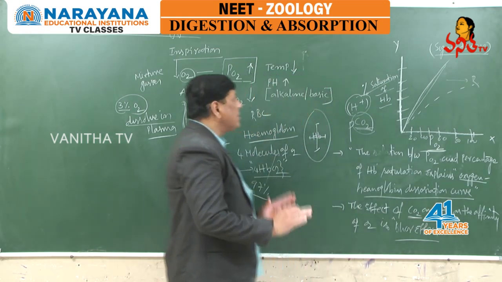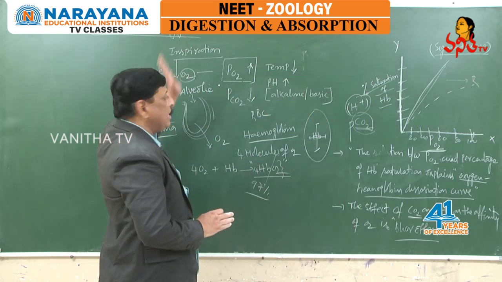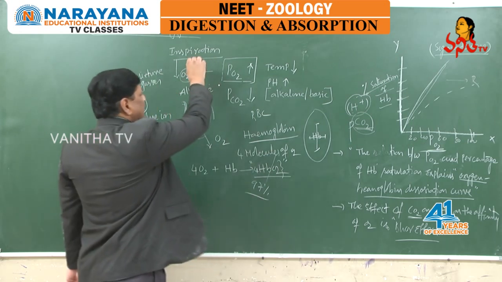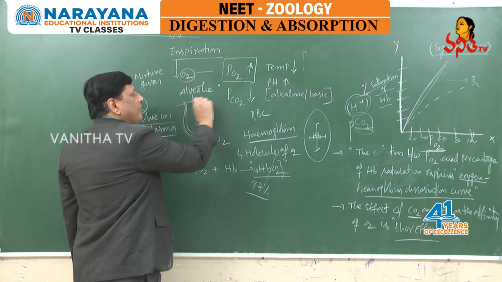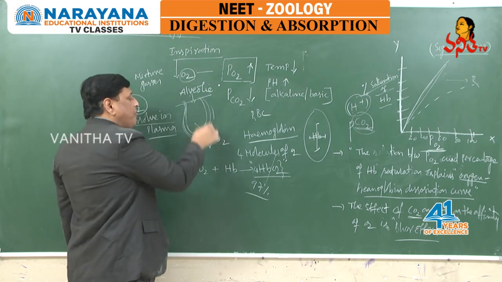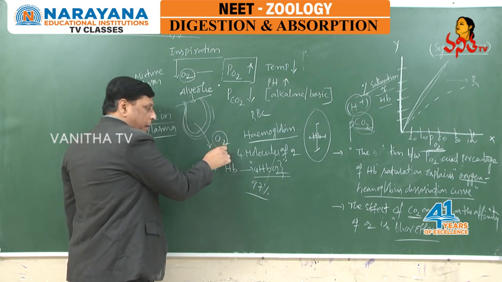So as far as transport of oxygen is concerned, soon after entering the body at the alveolar level, diffusion of oxygen occurs into the blood.